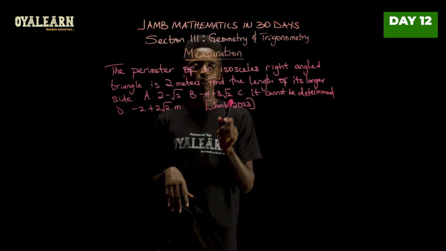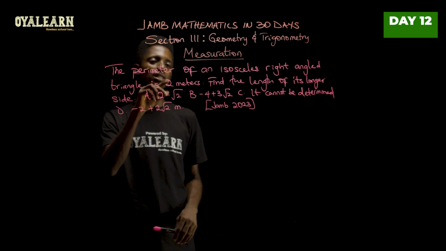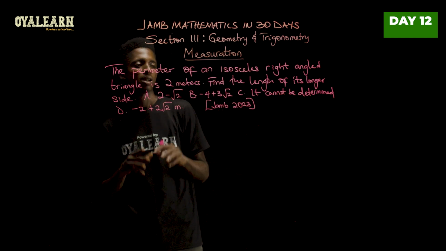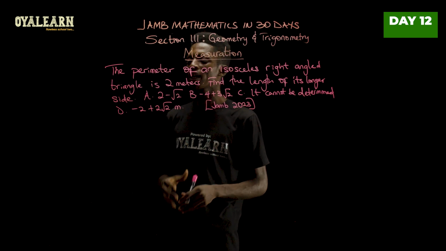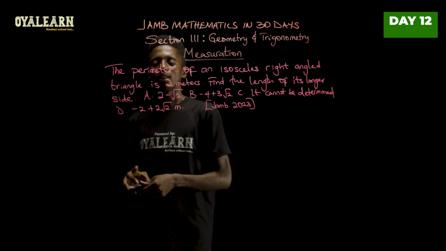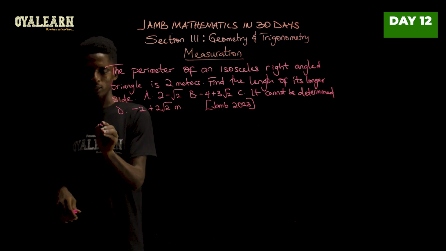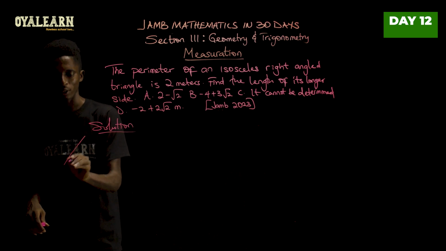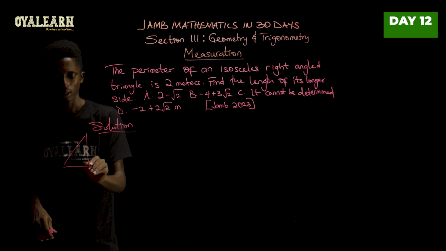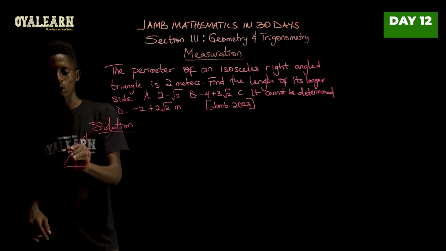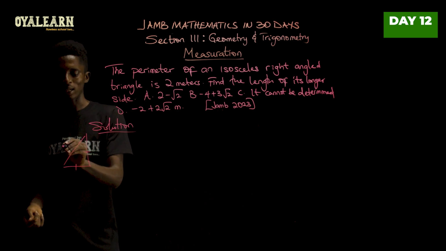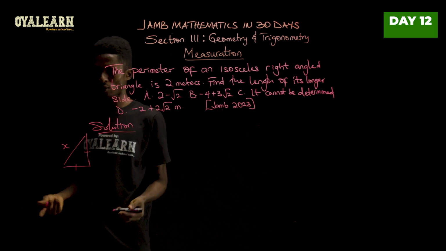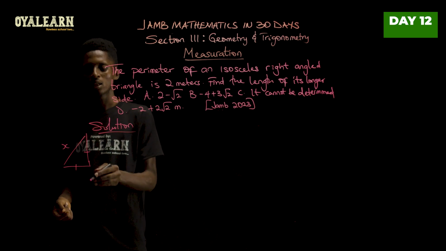This question from 2023 states that the perimeter of an isosceles right-angled triangle is 2 meters. Find the length of its longer side. Now, to solve this, let's first have ourselves a diagram to represent what we have. Now, where this is equal to this, the longer side, let's call that x, and the other two sides that are equal, since it's an isosceles, let's make that this and this.